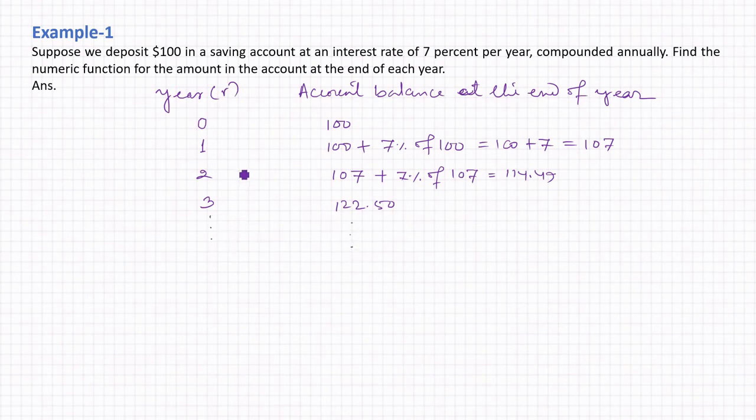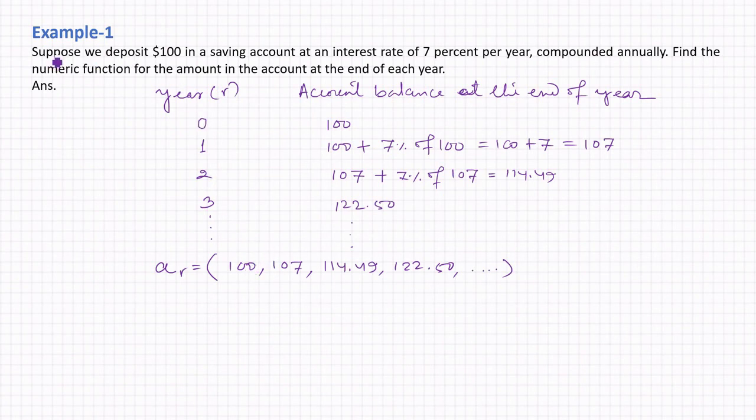Let's suppose a is the numeric function for this particular example. We can write it in list form. For r equal to 0, we get the value of the numeric function as 100. For r equal to 1, we get 107. For r equal to 2, we get 114.49. And for r equal to 3, we get 122.50, and so on. So this is the discrete numeric function in the form of a list.